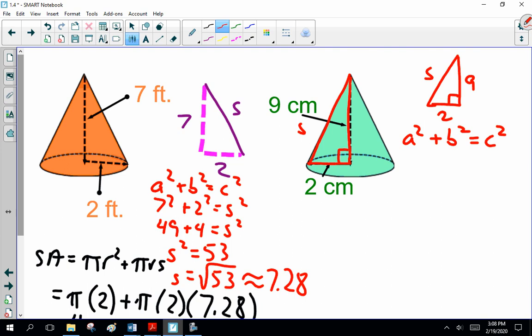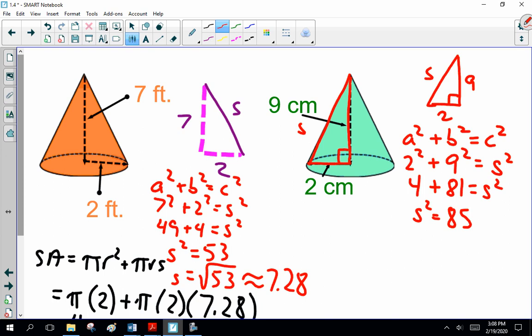Now, if you remember Mr. Pythagoras, a and b are the two short sides. So, what's one of the short sides? 2. 2 squared. And the other side is? So 2 squared is? 9 squared is 81. So S is 85. S squared, I'm sorry, is 85.